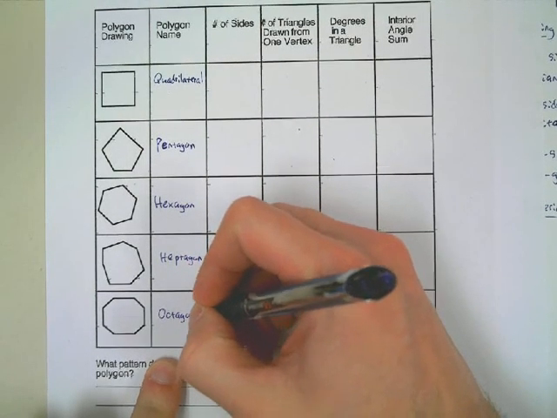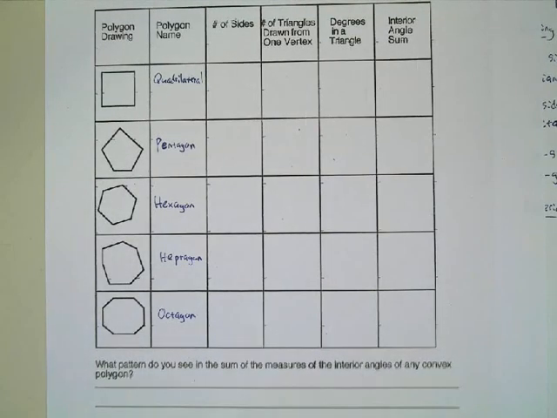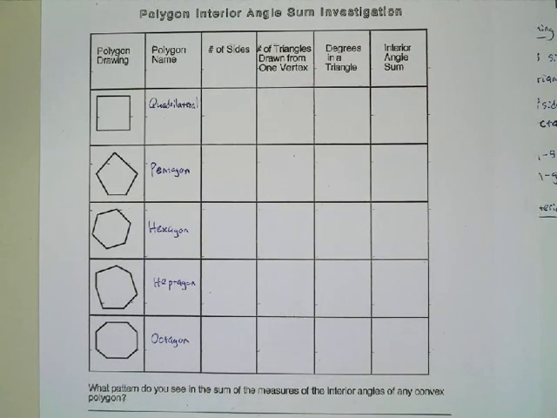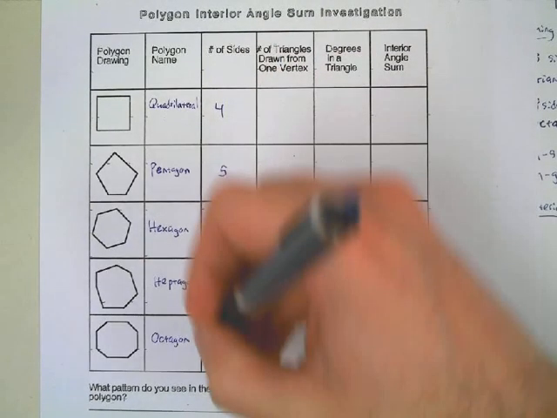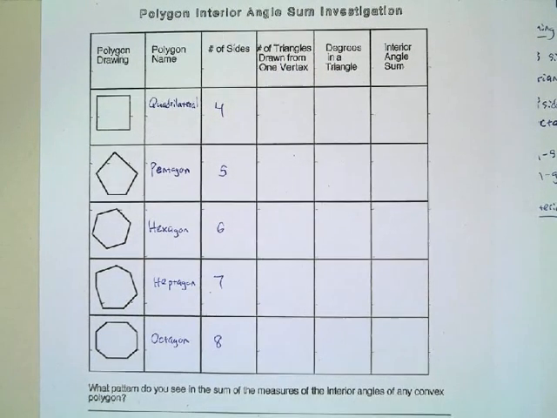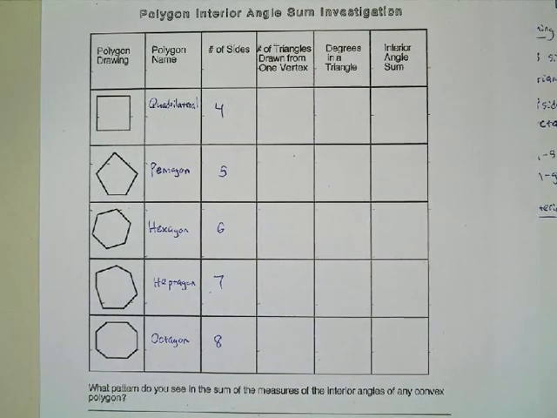Now the next thing it asks for is the number of sides. Well, that should be pretty easy for us to fill out, right? 4, 5, 6, 7, and 8. Now the next one's a bit tricky. It says the number of triangles drawn from one vertex.